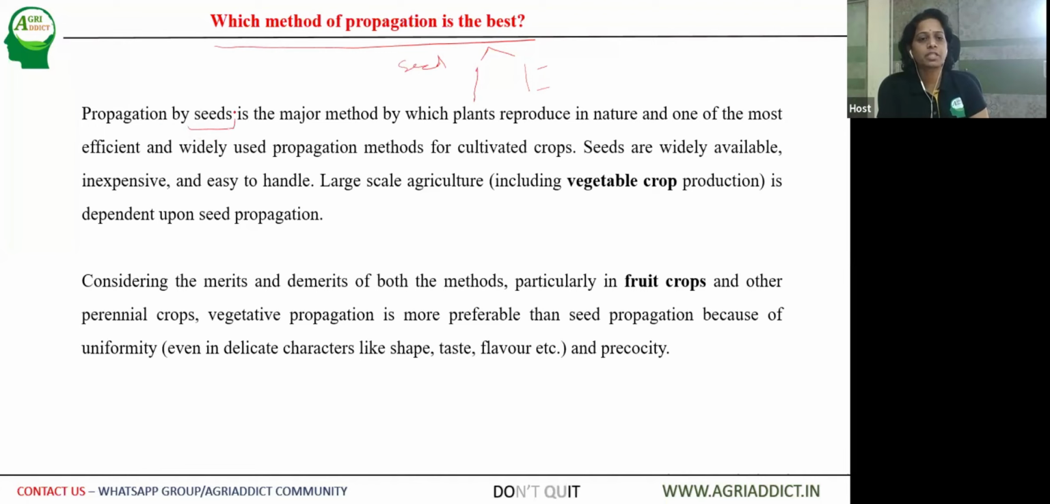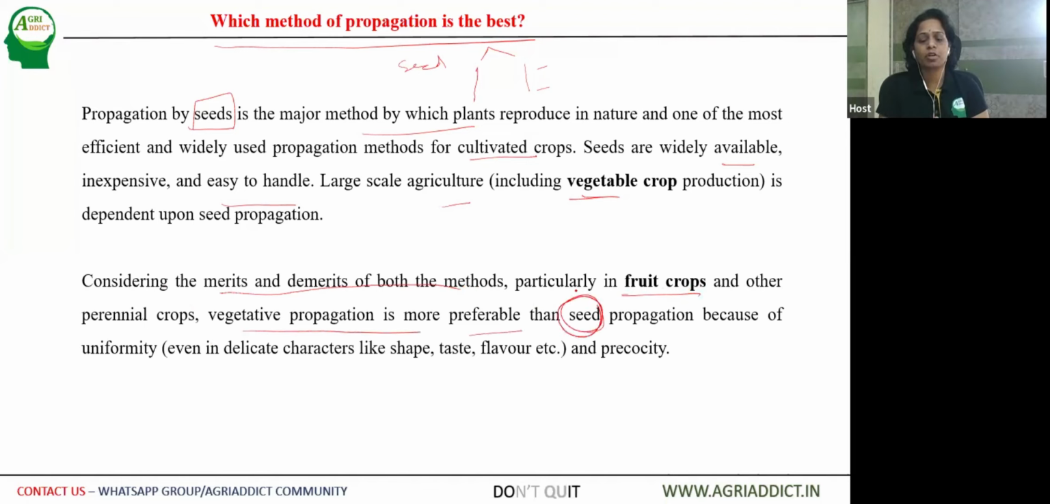If you look into the propagation by seeds, it is the major method by which plants reproduce in nature normally. It is also a widely used method for propagation of cultivated crops, either agriculture or horticulture. Seeds are readily available, inexpensive and easy to handle, including vegetable crops, and it is suitable for agriculture crops. But considering the merits and demerits of both methods, particularly in case of fruit crops or perennial plants, vegetative propagation is more preferable than seed propagation.